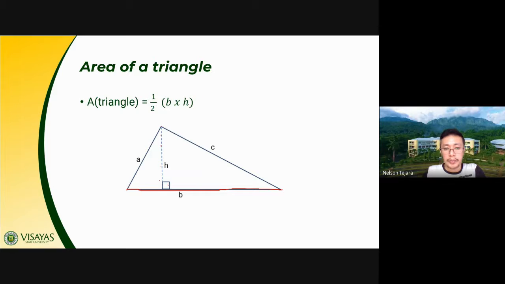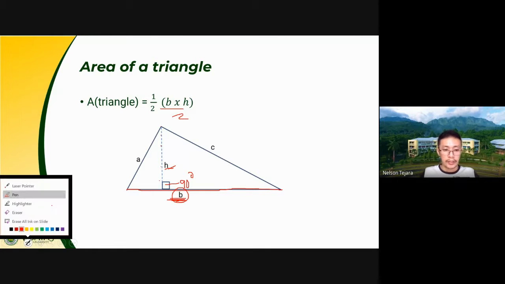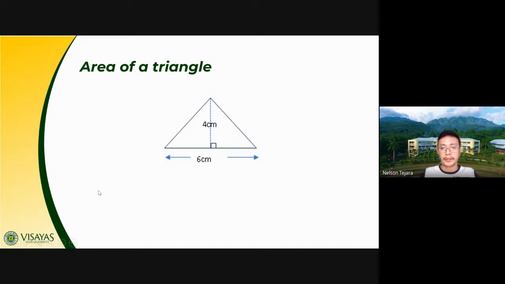It is always perpendicular. I mean to say, you should measure 90 degrees. That is your height. And your base, class, is the lower base from which the height is projected. So that is base times height divided by 2. That's the formula for the area of a triangle. Okay, we have your example.